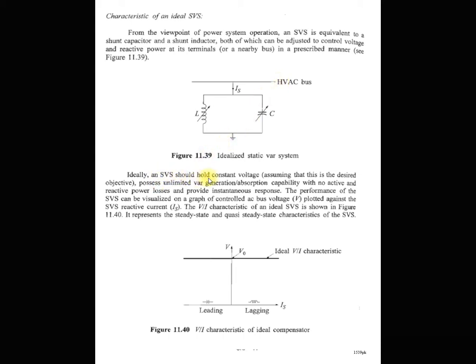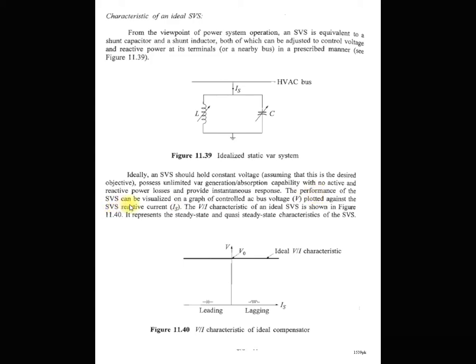So ideally this SVS provides the constant voltage. You can see that the ideal characteristic provides the constant voltage, and they provide unlimited reactive power generation as well as absorption capability with no active and reactive power loss. So it is ideal. We assume that there is no active or reactive power loss when they supply or absorb the reactive power to the system.